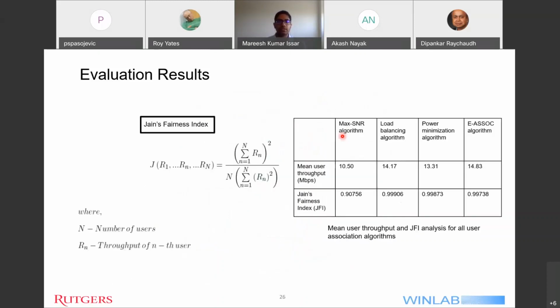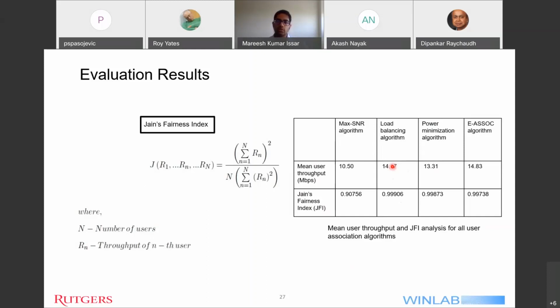A further investigation shows that the mean user throughput obtained from the previous CDF graph for each and every algorithm shows that the load balancing, the power minimization, as well as the E-ASSOC have a gain over the max-SNR scheme. And in order to evaluate the fairness of each scheme, because we don't want a scheme just to increase the throughput while decreasing fairness. For example, if the algorithm provides all the bandwidth to the user which is getting the best signal, that wouldn't be fair to all the other users in the system.